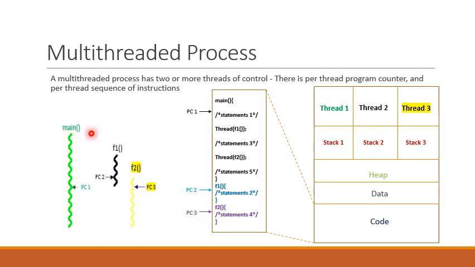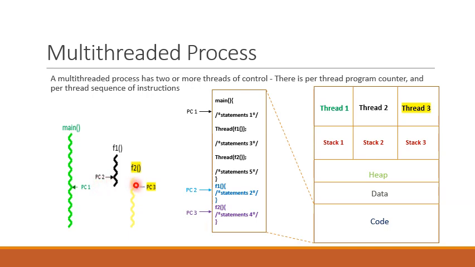And this part of the figure indicates that three threads are being executed concurrently. The main thread's execution sequence is determined by PC1. Function F1, this set of instructions, is being executed independent of the main thread, and its flow of control is determined by PC2.